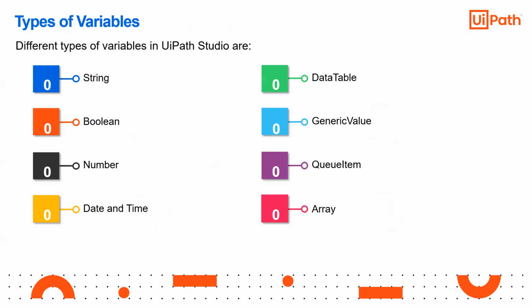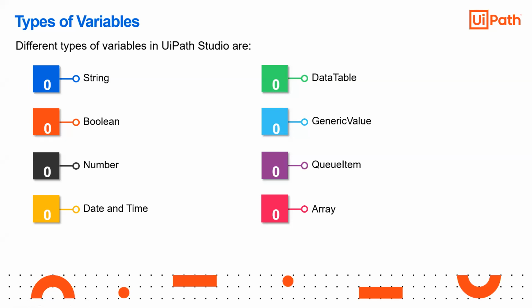Then the different types of variables which are available in UiPath. The first one is string, second is boolean, third is number, fourth is date and time, then data table, generic value, queue item, and array. We will see queue item in detail during orchestrator, around the last part of the class. One more important thing: UiPath Studio and RPA automation mostly came from the .NET framework, so whatever data types or variables are supported by .NET are also supported by UiPath.